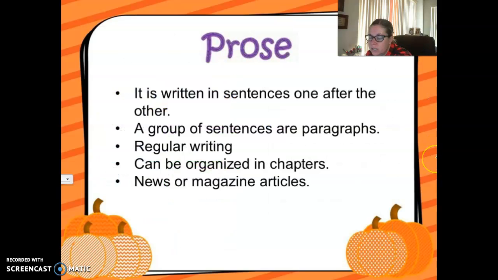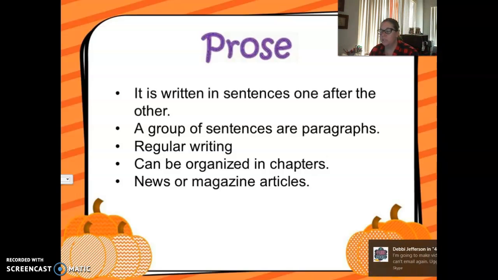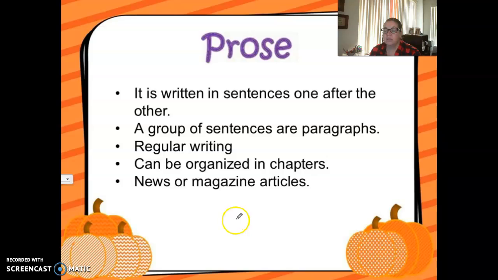So prose, the difference between prose and poetry and drama. Remember, it's written one sentence after another, and it's a group of sentences and paragraphs. It's just regular writing. It's what we see in books, in magazines, newspapers, everything like that. It can be organized in chapters or maybe in articles if you're looking at a newspaper or magazine.